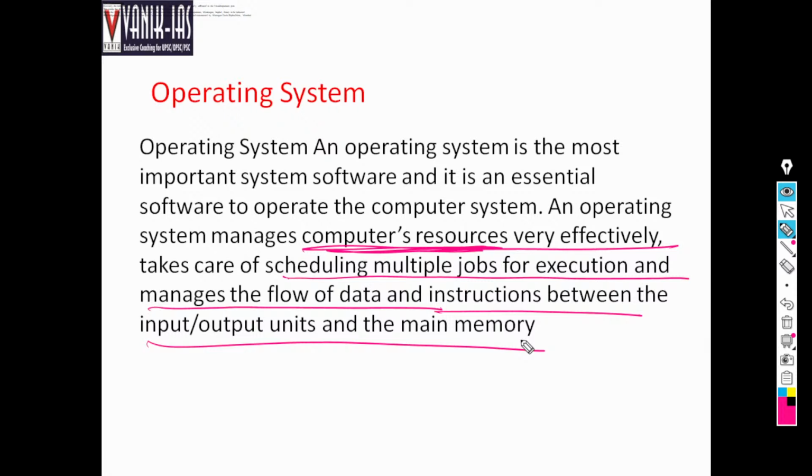So especially here it says that all the internal functions, for example, scheduling of multiple jobs. Suppose you are just clicking on a video, right? There is a video file inside your mobile and you are just clicking it, right? Then what happens? The operating system gives the direction to the monitor to display the video. It also gives the directions to the audio output to produce the output as audio output, right? So it directs the multiple organs simultaneously to work.